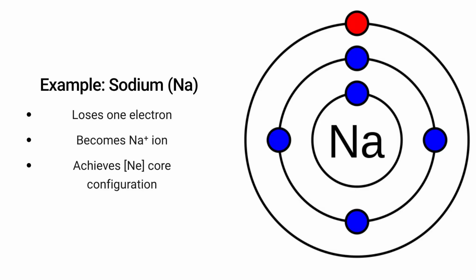Let's look at an example, sodium. Sodium has 1 valence electron. To achieve a stable noble gas configuration, it's much easier for sodium to lose that single electron than to gain 7 more. When sodium loses 1 electron, it forms a positively charged ion, Na+, and its electron configuration becomes identical to that of neon, which is 1s2, 2s2, 2p6. This loss makes it stable.